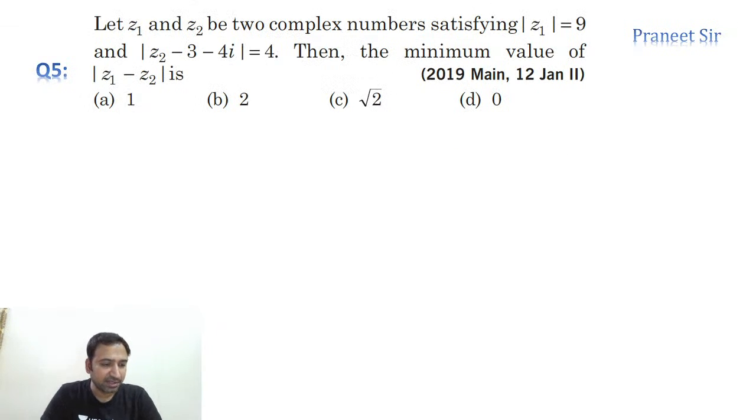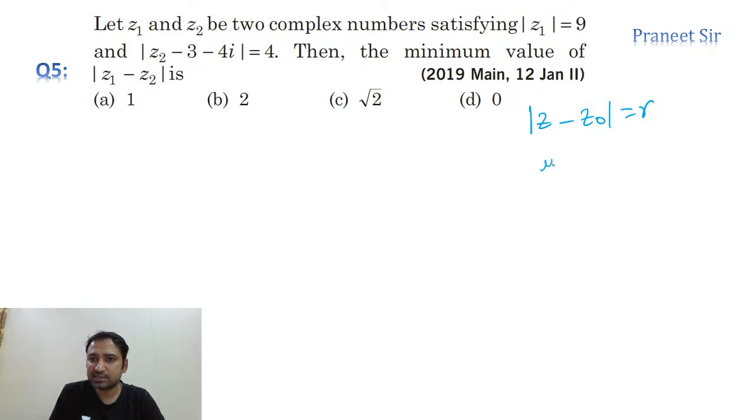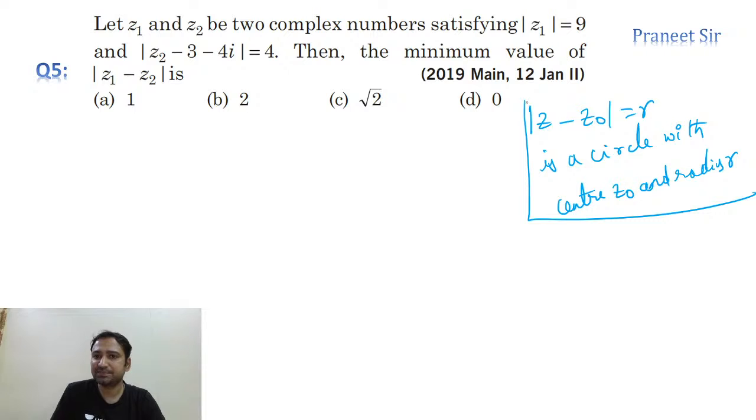Okay, right. So let's start doing this question. Z1, Z2 be the two complex numbers satisfying mod Z1 is equal to 9. So can I say that mod Z minus Z0 is equal to some R? Isn't it a circle, guys? Isn't it a circle with center Z0 and radius R? Can I say it like this?